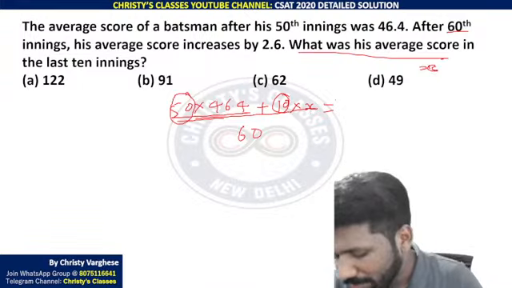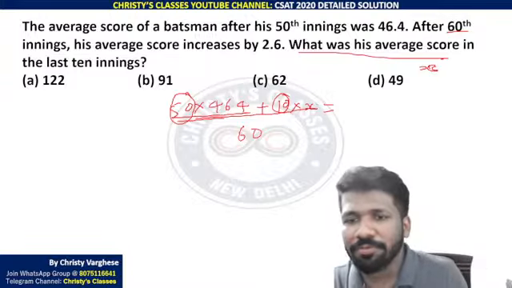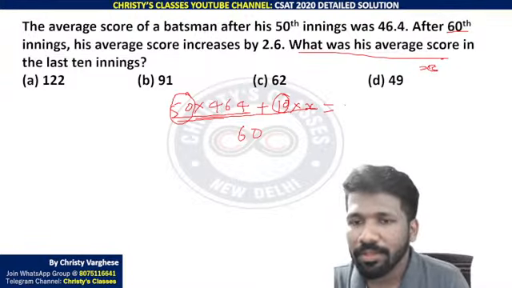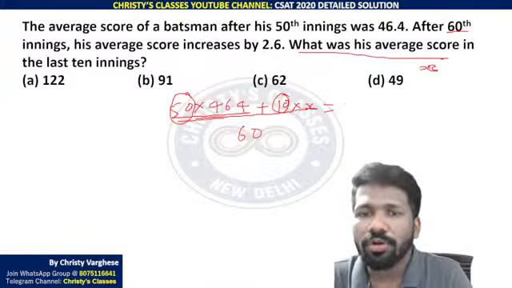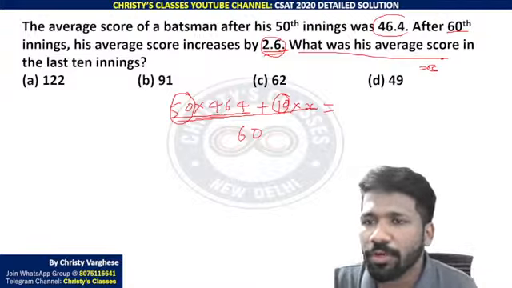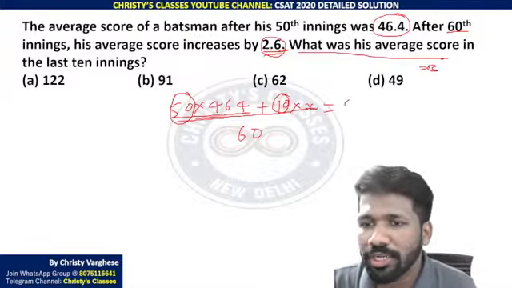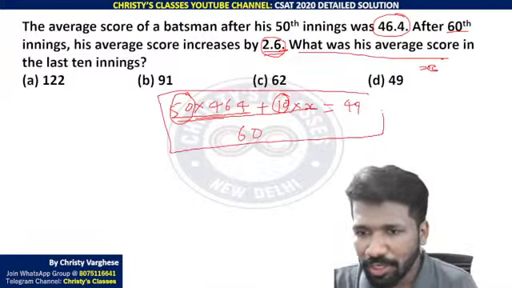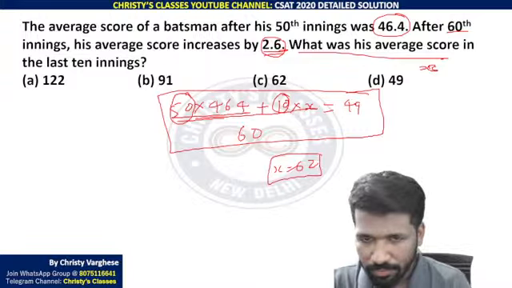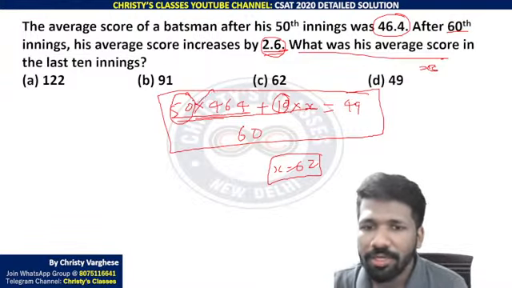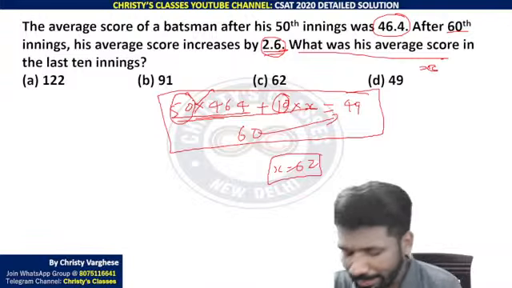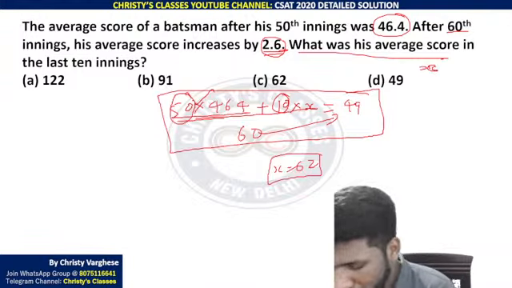So this is a batch average. M observation average A1, N observation average A2, M into A1 plus N into A2 divided by M plus N. That is a batch average. So what is given here? His average score increases by 2.6. So 46.4 plus 2.6, that is 49. So this equation, if you solve, you can get the value of X, that is 62 you will get. But that is very time consuming now, multiplying this and all. As calculator is not allowed, it is time consuming.